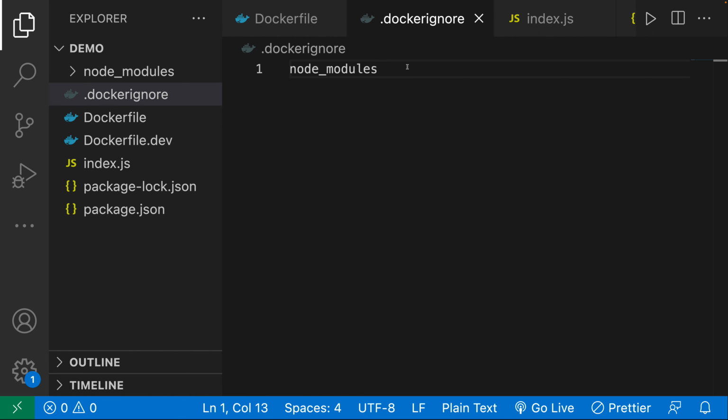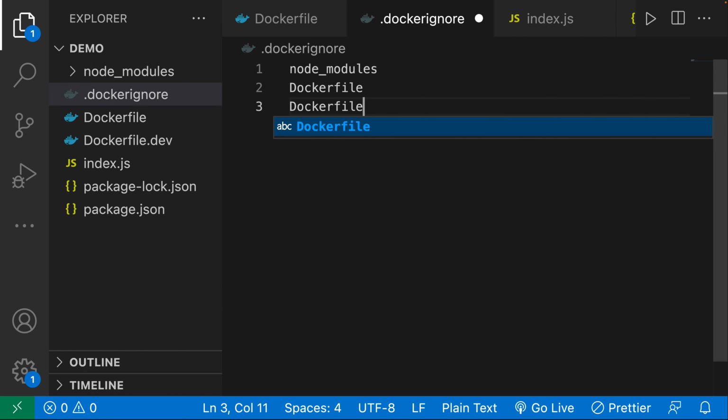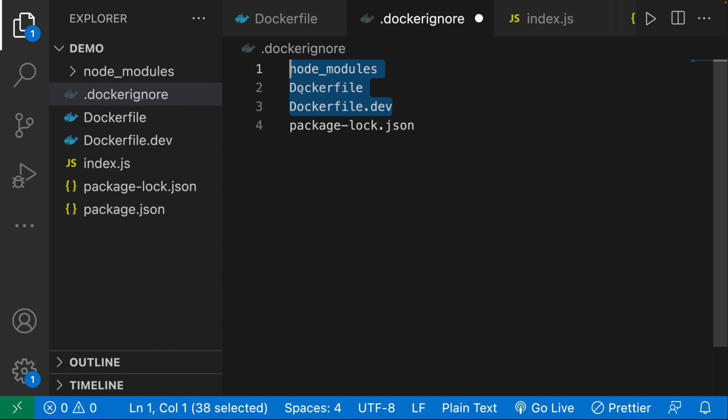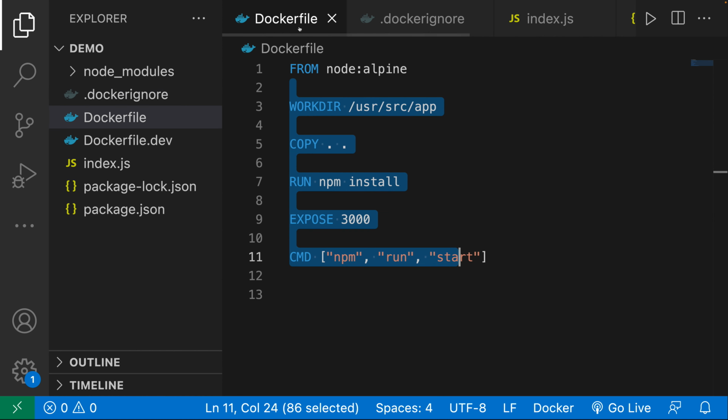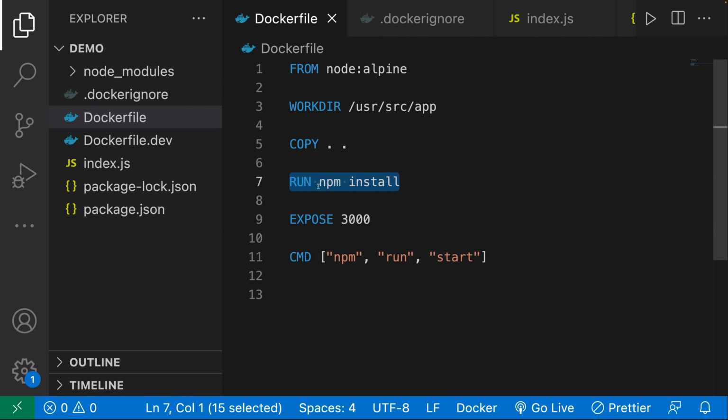So I'm going to say node_modules, and then I'm going to say also the Dockerfile, also the Dockerfile.dev. And then over here, let's go ahead and say the package-lock.json. So these two things just won't even exist in our container, the Docker files. And then the node modules, we're not going to copy them over, but then they're going to be created in this RUN npm install step.